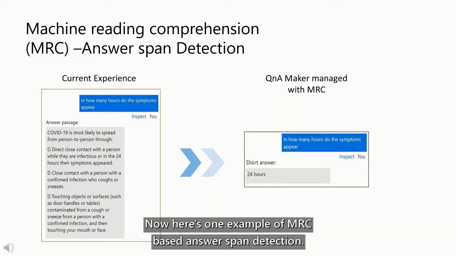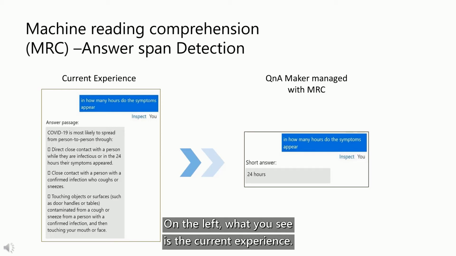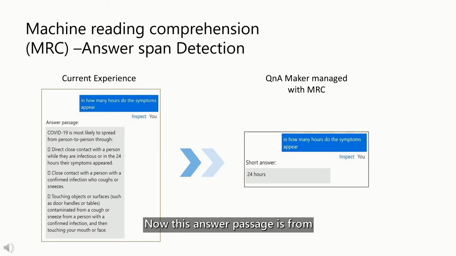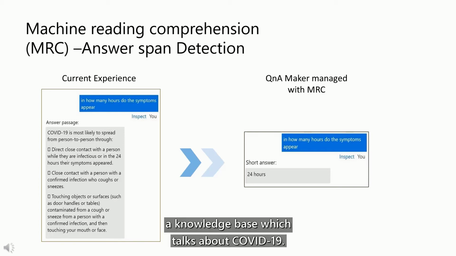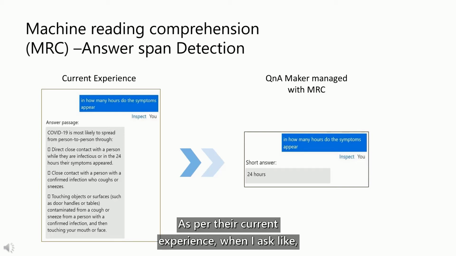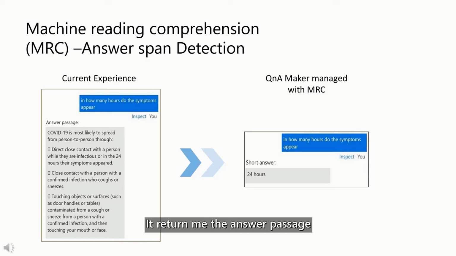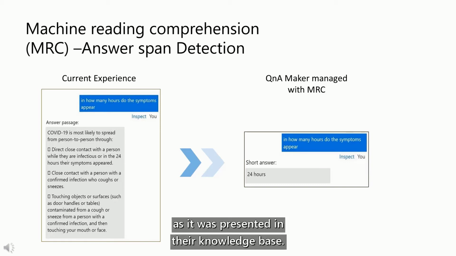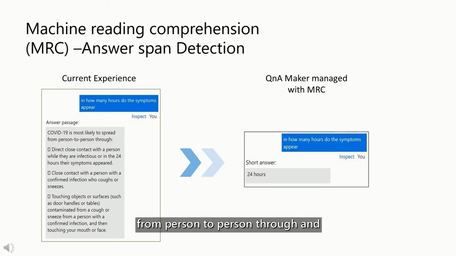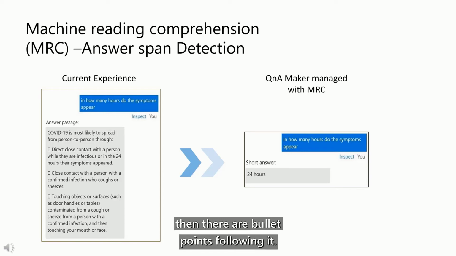Now here is one example of MRC based answer span detection. On the left, what you see is the current experience. This answer passage is from a knowledge base which talks about COVID-19. As per the current experience, when I asked in how many hours do the symptoms appear, it returned the answer passage as it was present in the knowledge base. It talked about COVID-19 being most likely to spread from person to person through, and then there are bullet points following it.